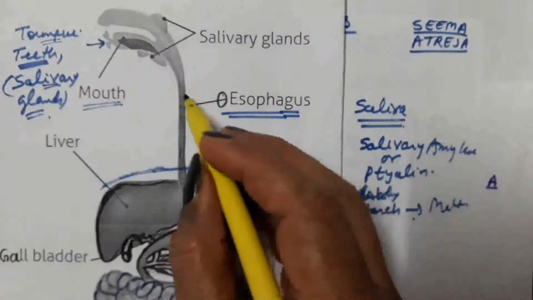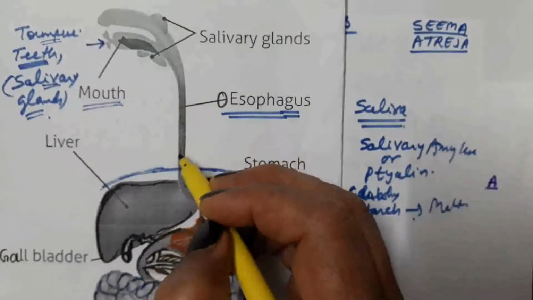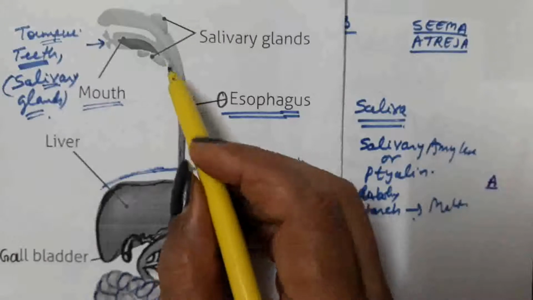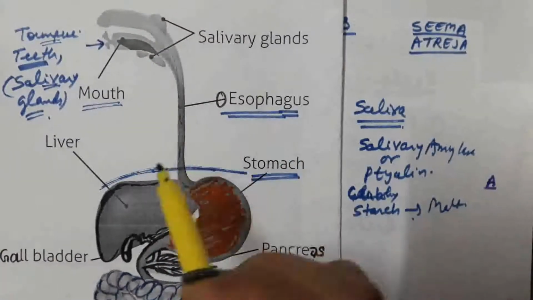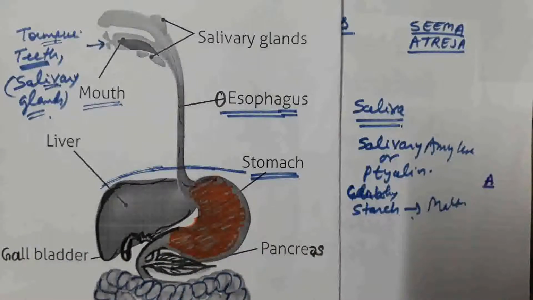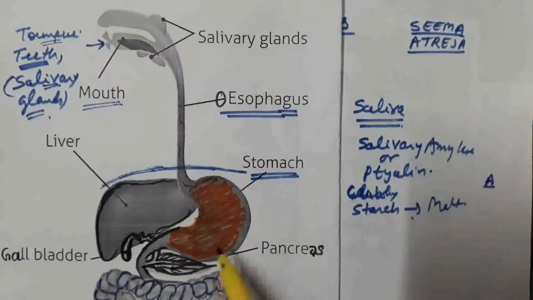The esophagus is also known as the food pipe, through which food simply passes from the buccal cavity to the stomach. Inside the esophagus no digestion of food takes place. There is peristalsis movement. Peristalsis movement takes place in every part of the alimentary canal, which helps in pushing the food in the forward direction. From the esophagus, food enters into the stomach.